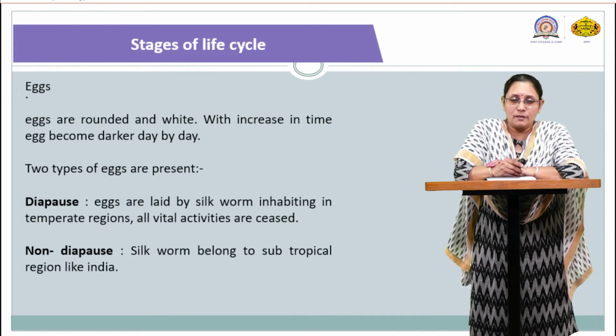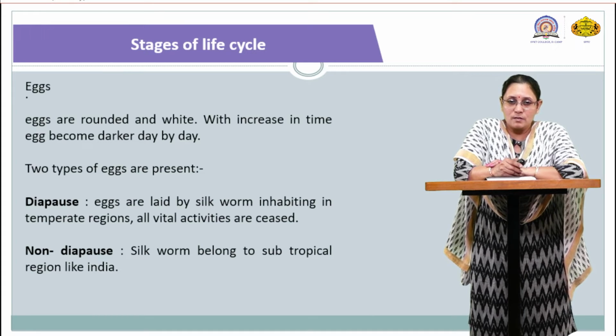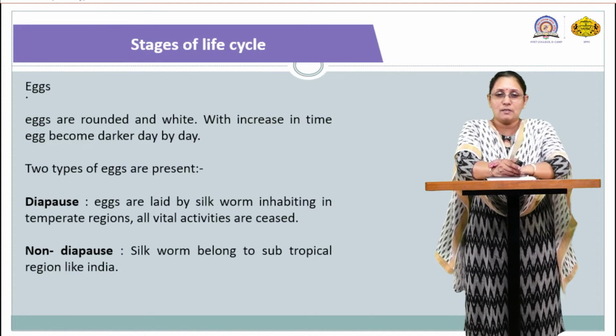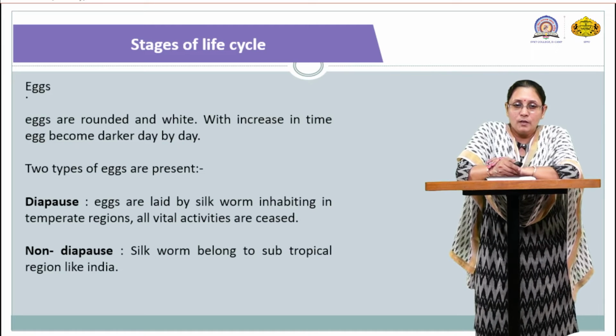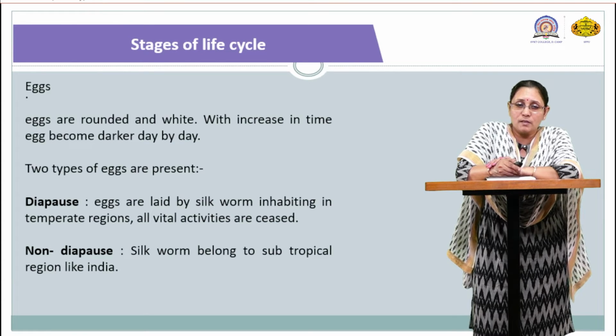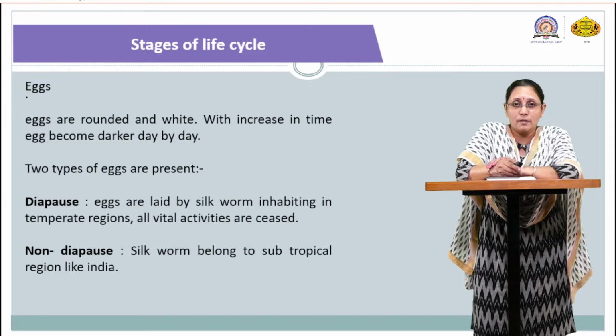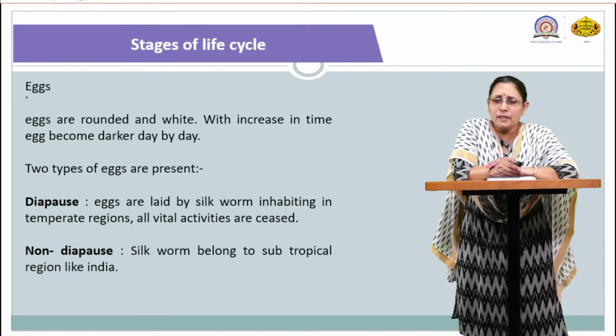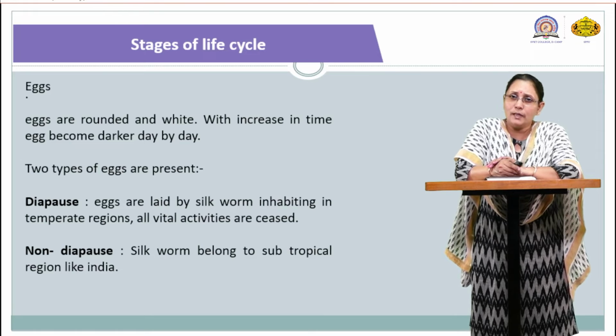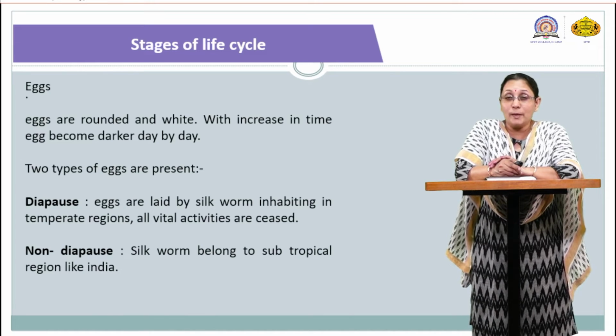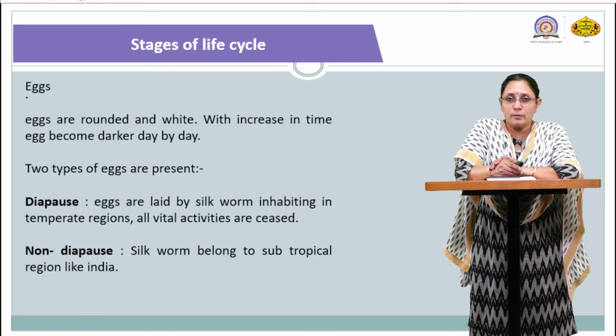Two types of eggs are there: diapause eggs and non-diapause eggs. Eggs laid by silkworms inhabiting the temperate region are diapause eggs, in which all vital activities are ceased, and in the subtropical region non-diapause eggs are laid. So the question arises, what is meant by diapause and non-diapause eggs? Diapause means, suppose atmospheric conditions are not good for hatching, then at that time the metabolic and biochemical activities associated with hatching cease in that particular egg.